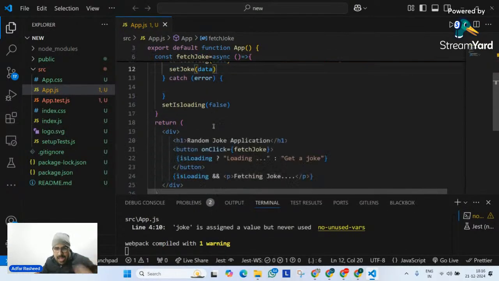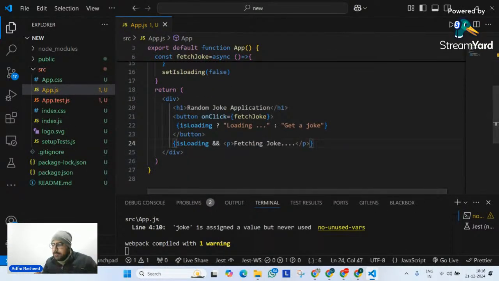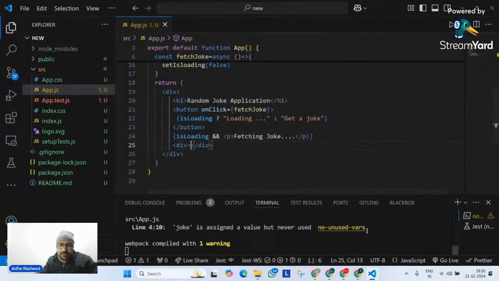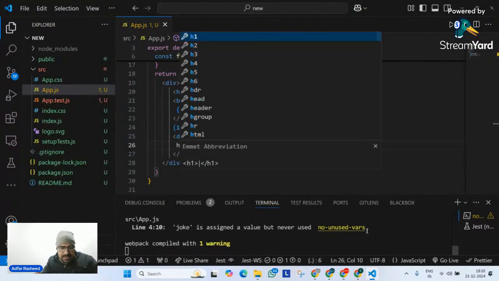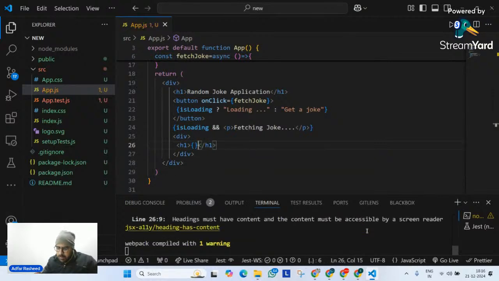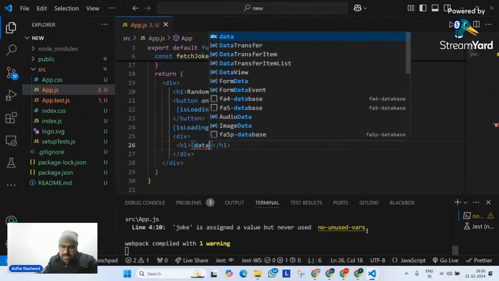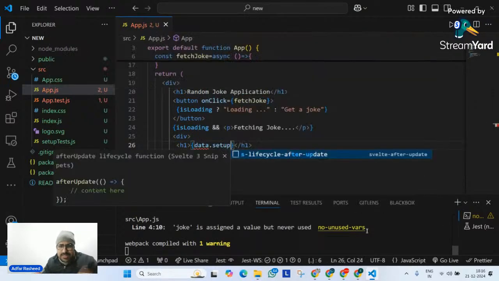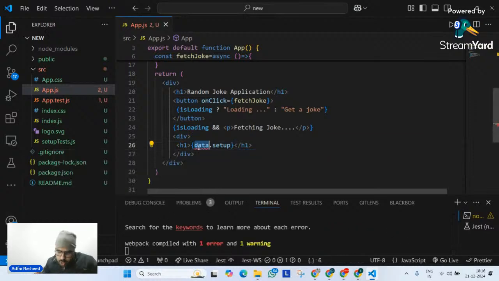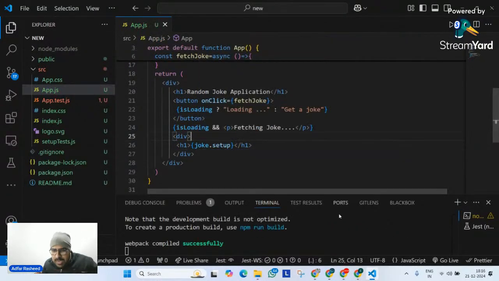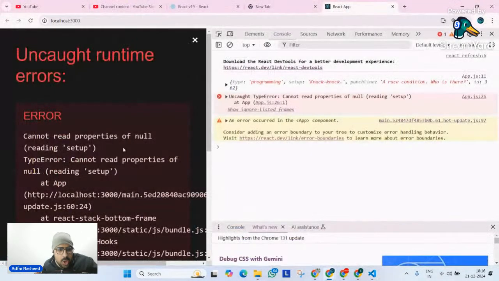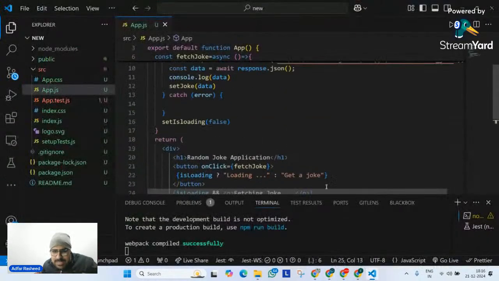Perfectly fine. After that, inside my rendering return, I will simply tell it, hey, create a div. And in this div, simply display an h1. And in this h1, what would I want to display? data.setup, like this. Although it's not data, it's joke.setup. And if I go to my output now, it says cannot read property setup, so I have to see what my data is.